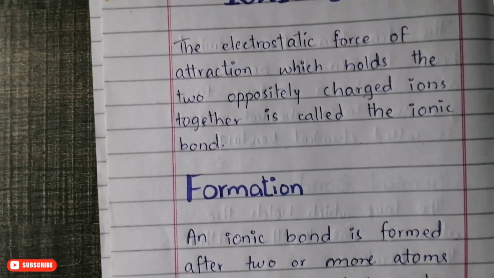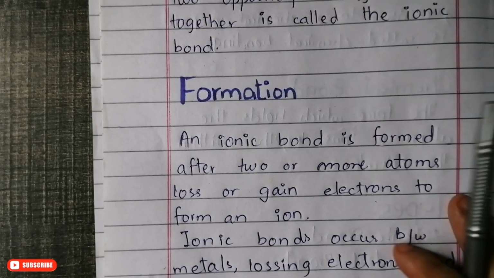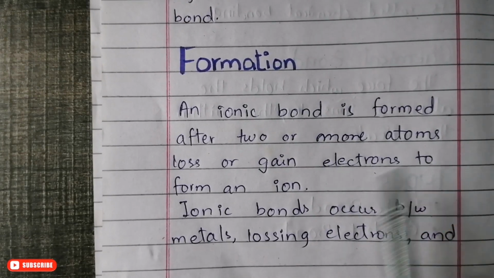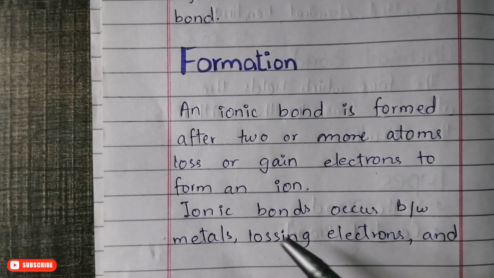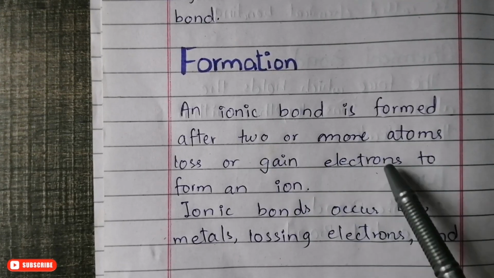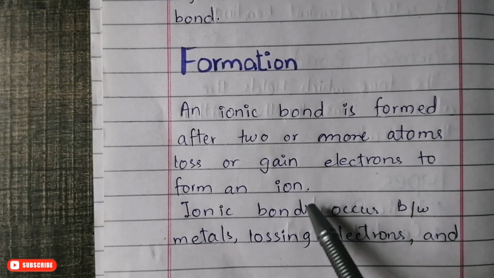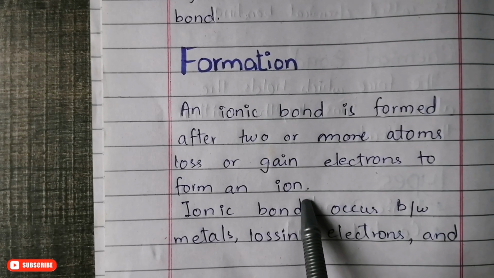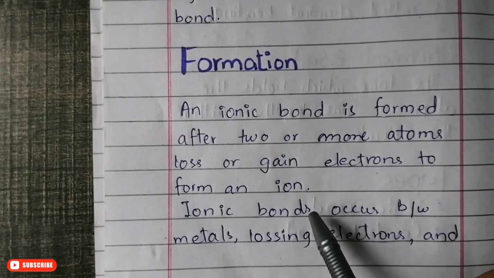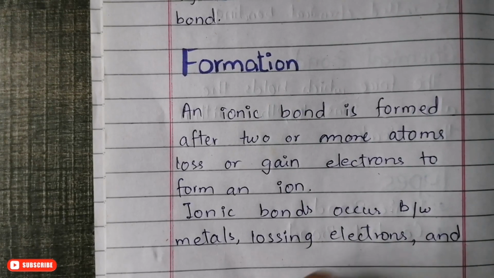Now we will see how the ionic bond is formed. The formation of ionic bonds involves a very simple procedure. An ionic bond is formed after two or more atoms lose or gain electrons to form ions. So basically what happens in an ionic bond is that one atom loses its electron to another atom completely. There is no sharing of electrons.